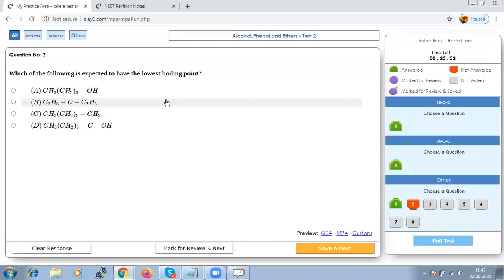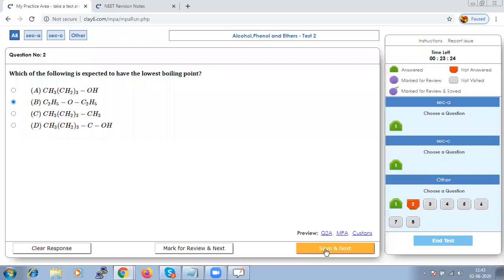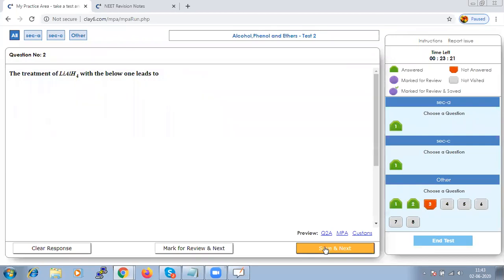But the weak polarity of ether does not appreciably raise its boiling point, so ether will have the lowest boiling point. Hence, option B should be right. Let us save that and go to the next.